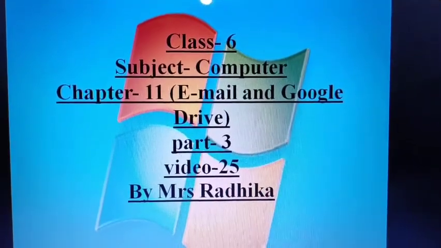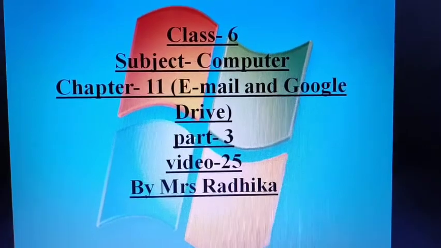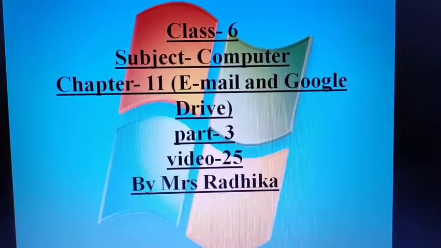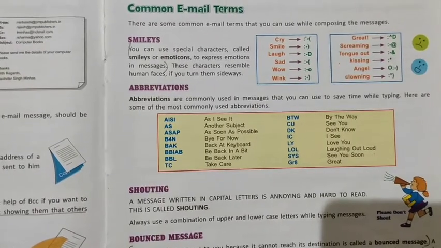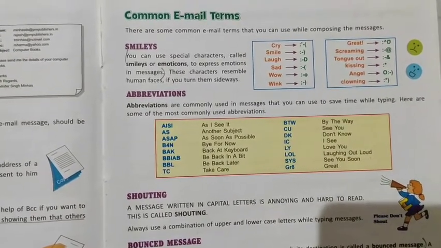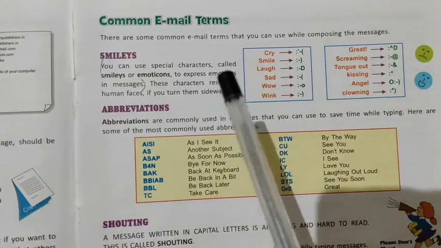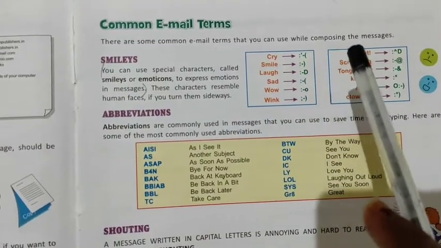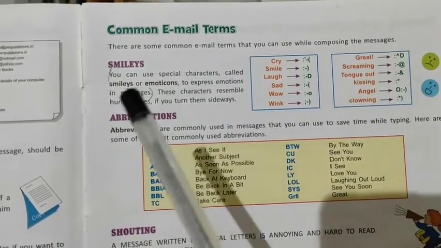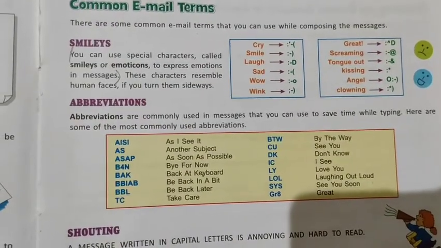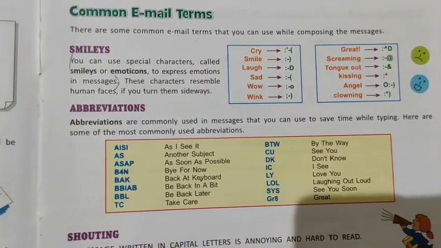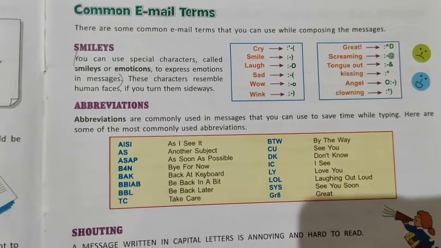And we start part 3 of chapter number 11, that is email and Google Drive. The next topic is common email terms. There are some common email terms that you can use while composing a message. First is smiles. You can use special characters called smiles to express emotions in a message.